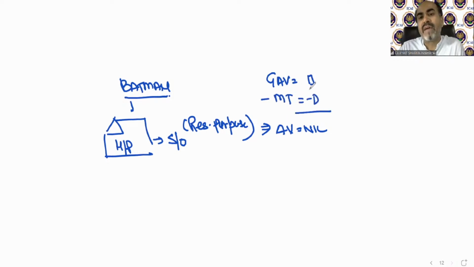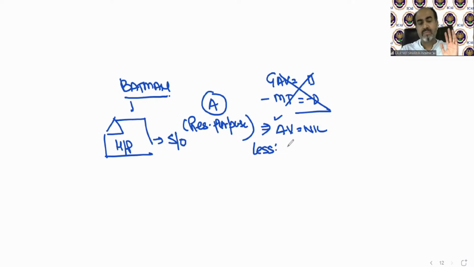Then we come to annual value. But in the self-occupied case, case number A, you need not calculate gross annual value. You need not deduct the municipal tax. Directly, annual value will be treated as nil. Less 30% deduction, of course, this is also going to be nil because it is of annual value. And if annual value is nil, then 30% or any percentage will of course be nil. Less